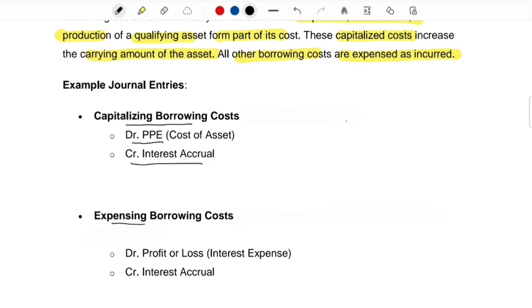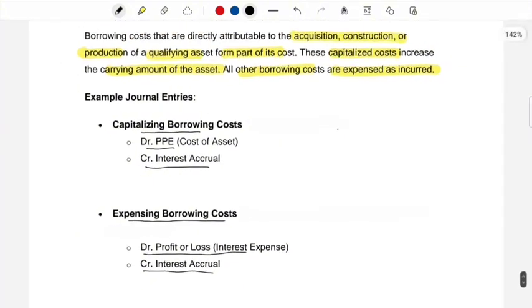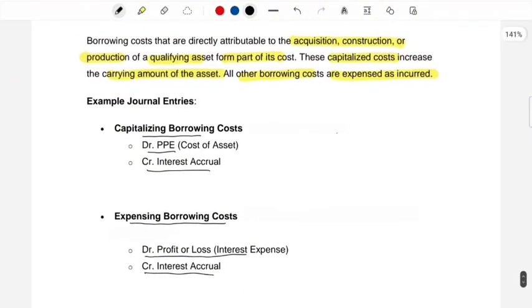Then in cases where you have to expense the borrowing cost, if any of the conditions under IAS 23 are not met, you will simply debit the profit or loss and recognize the expense, and then you will credit the interest accrual as usual, recognizing that you have to pay the interest. So this is how you're going to be treating the borrowing cost under IAS 23.